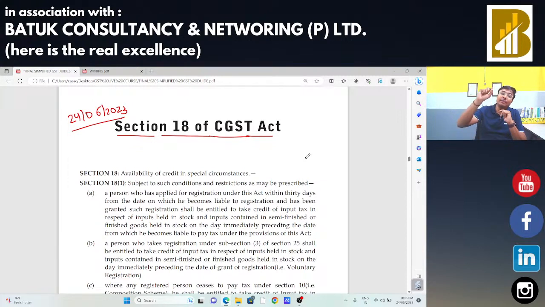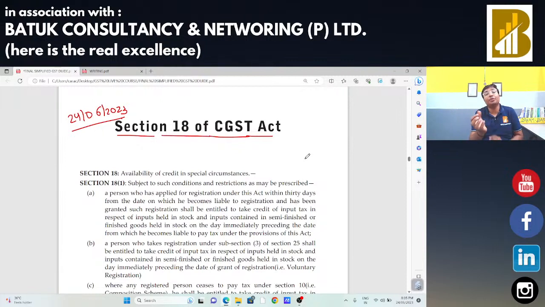After that, we had started our discussion on Section 7 of the CGST Act, that is supply. And in that case, we had read the language of Section 7 of the CGST Act: supply includes sale, exchange, barter, lease, transfer, rental, all these for a consideration in the course or furtherance of business.